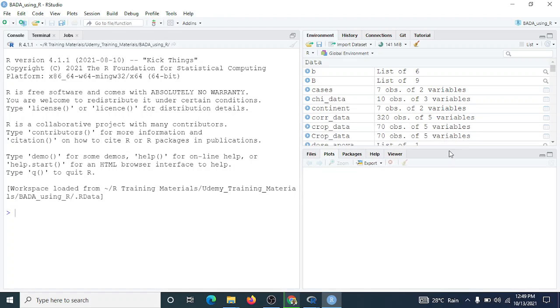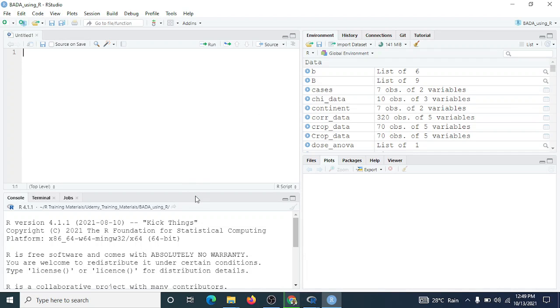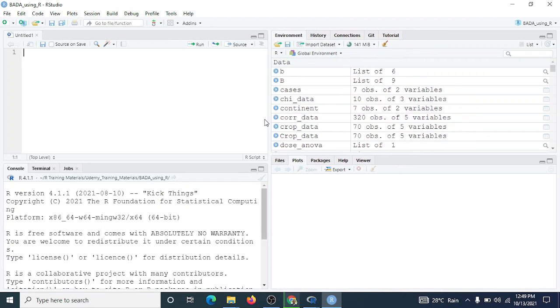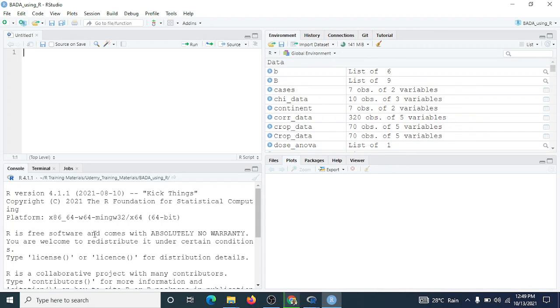We have two panes here, the upper part and the lower pane. Just click here. When you click here, you can see now we have the two panes here too. So we have quadrants now, 4 quadrants, two on the left hand side, two on the right hand side.